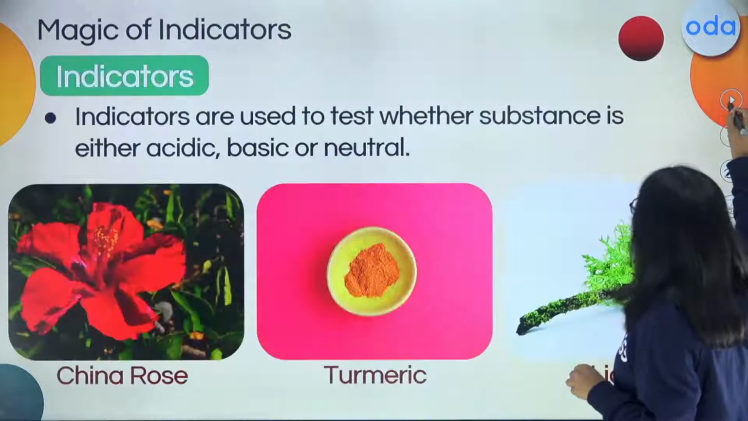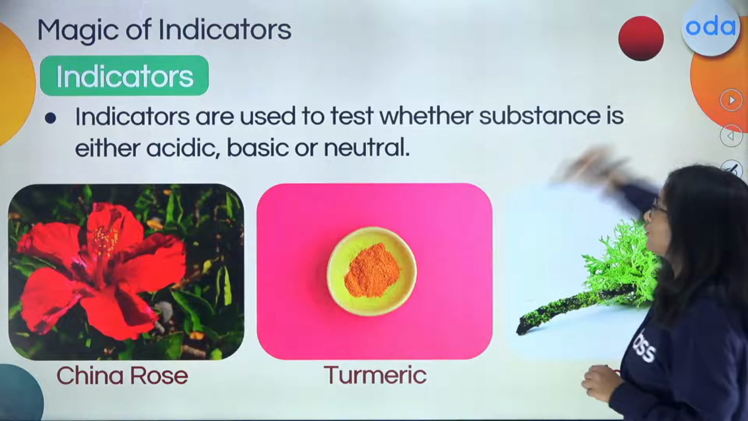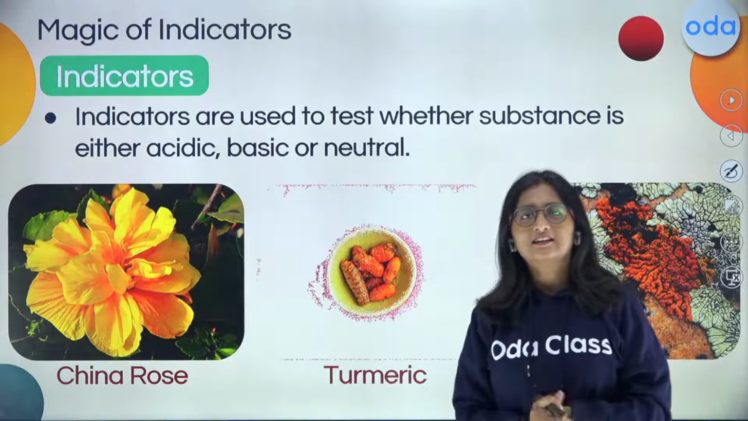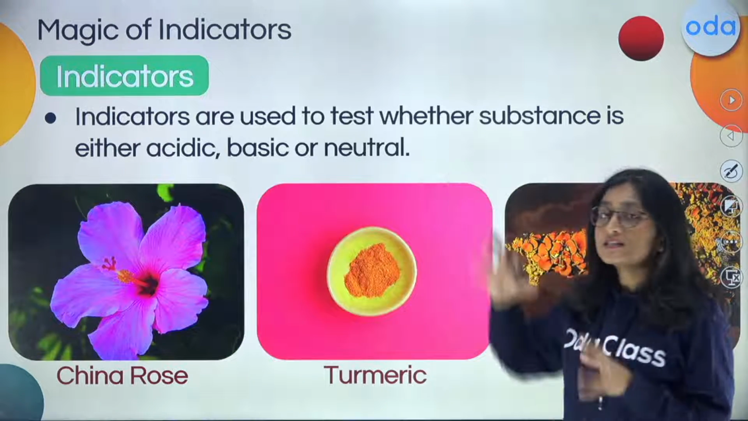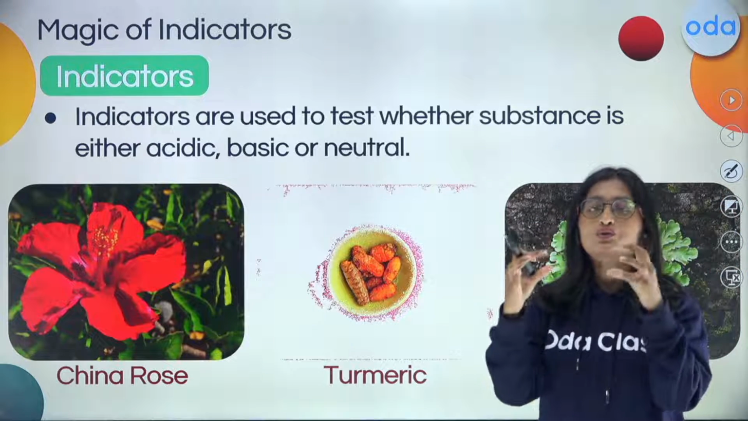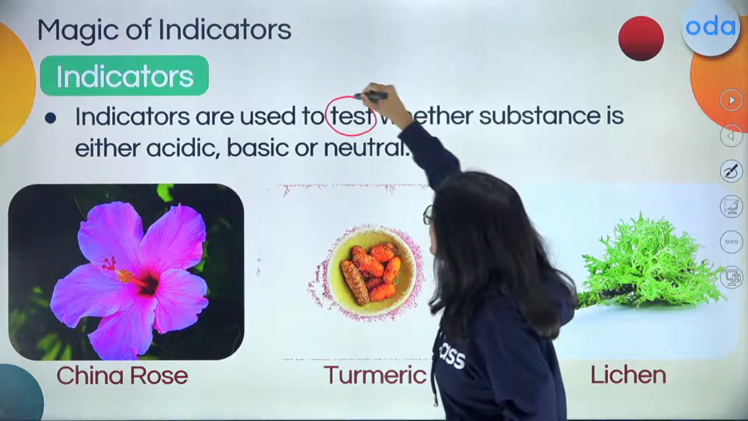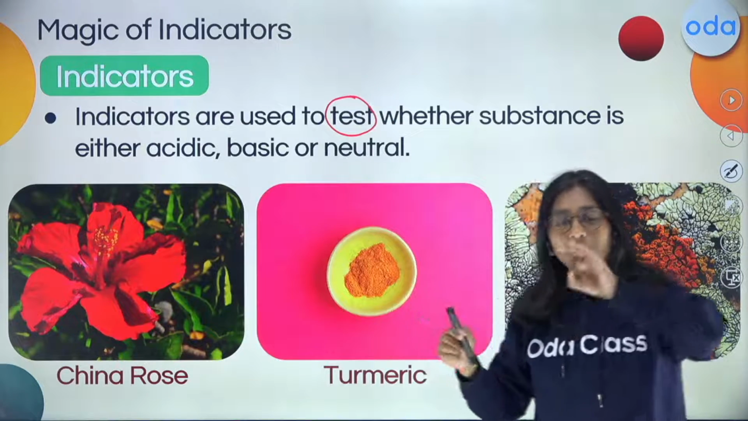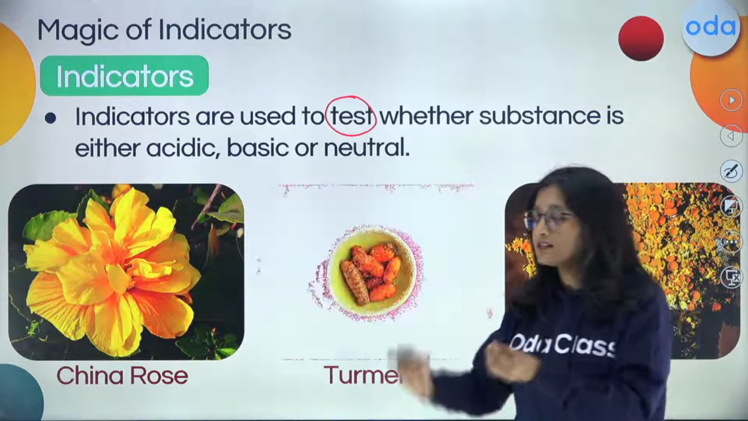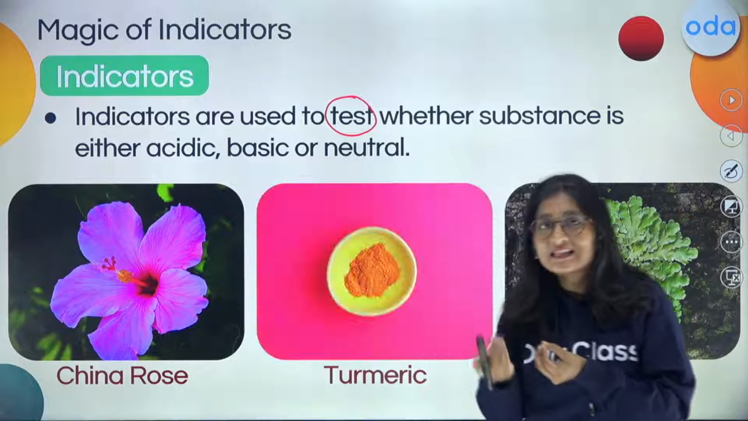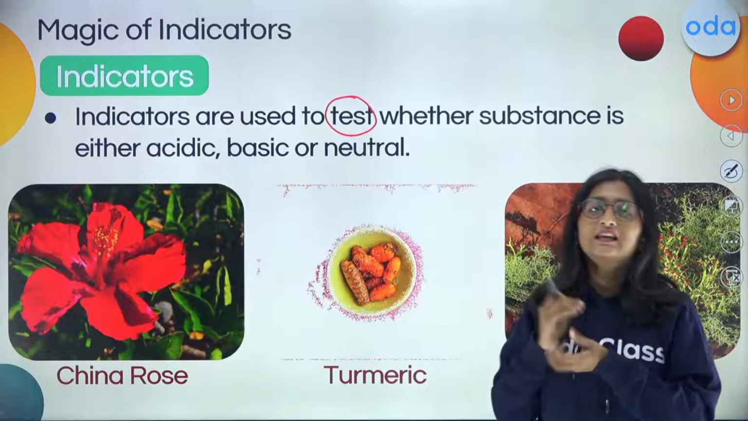So let me tell you first what an indicator is. Indicators are substances which are used to test whether a given substance is acidic in nature, basic in nature, or neutral in nature.